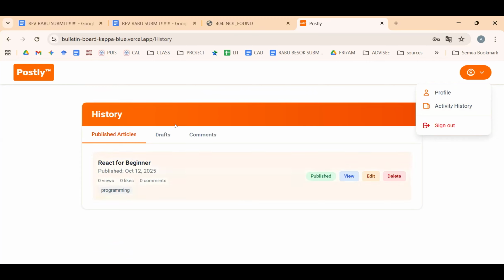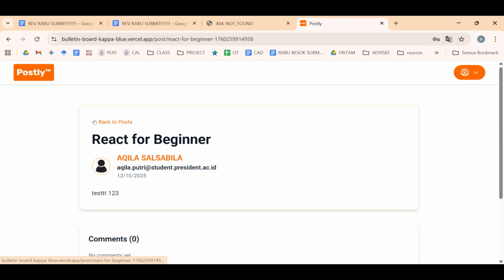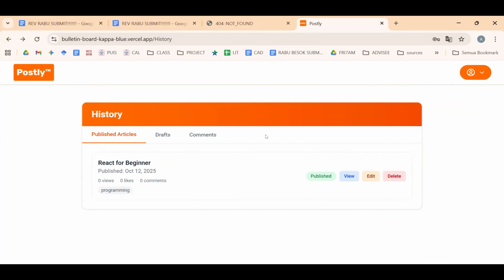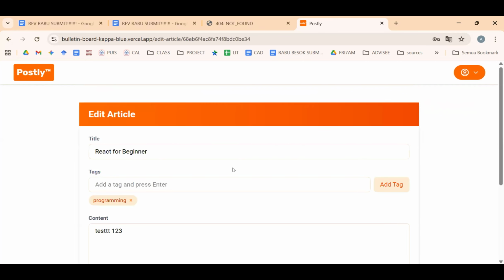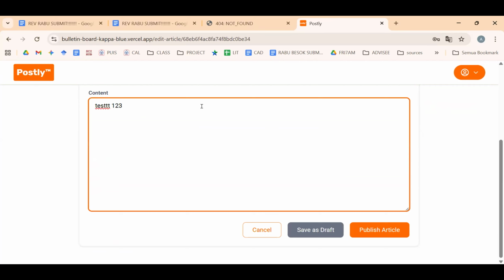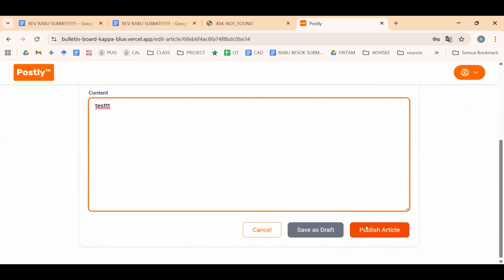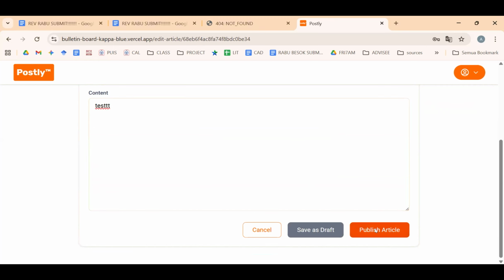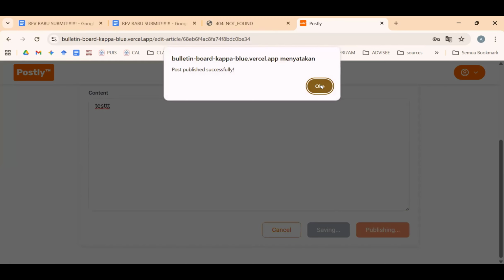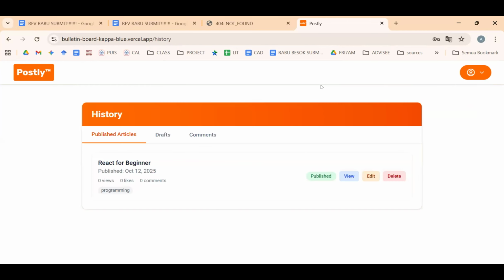After that, we can go to profile and the activity history. So this is my post. We can view the post. After that, we can edit the post. For example, I delete the 321 and then I click the publish button again. So my post is successfully edited.